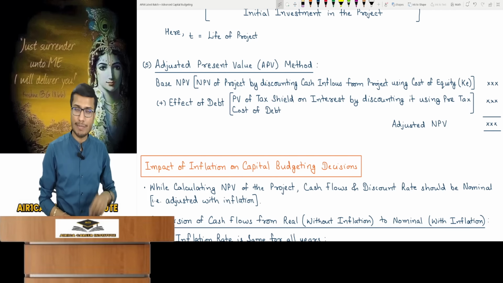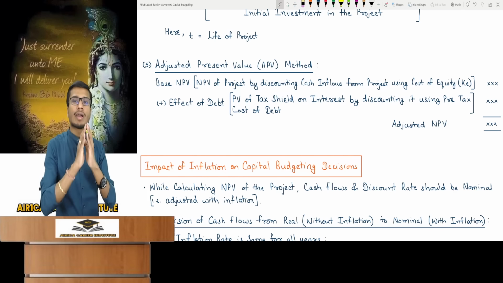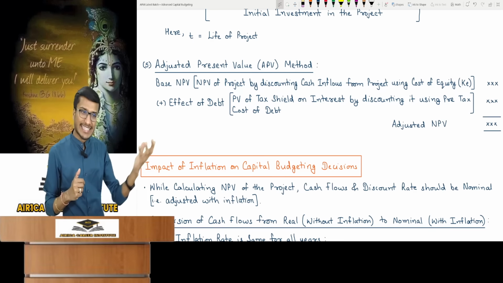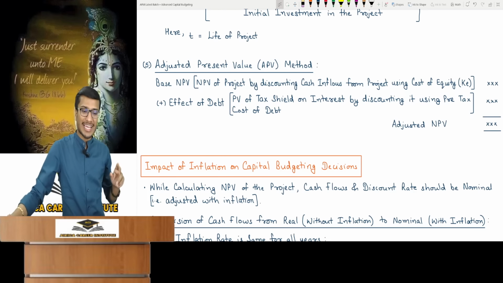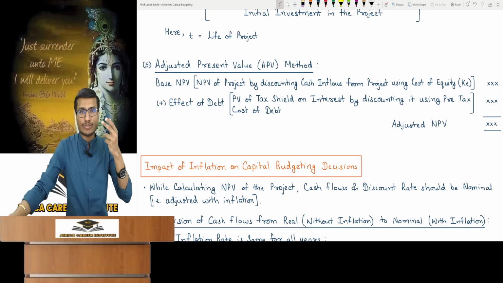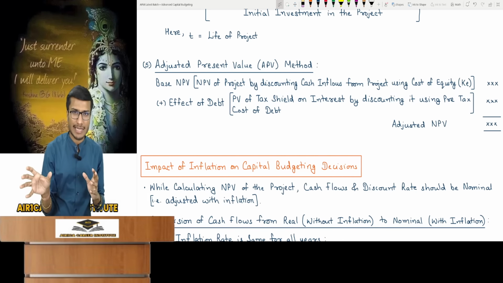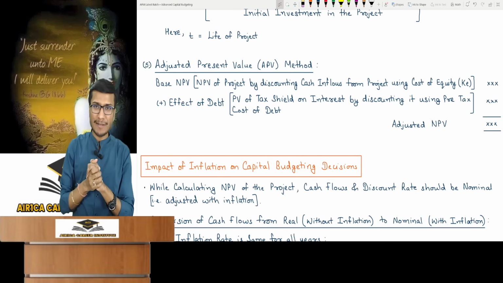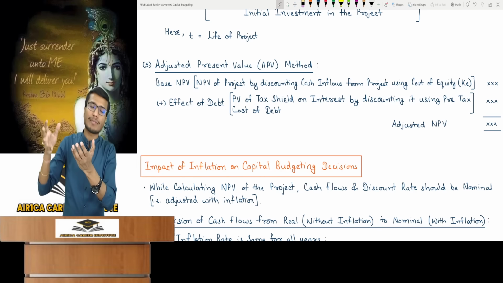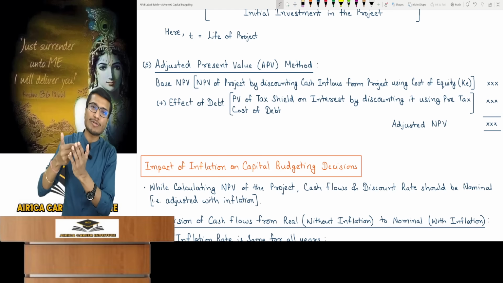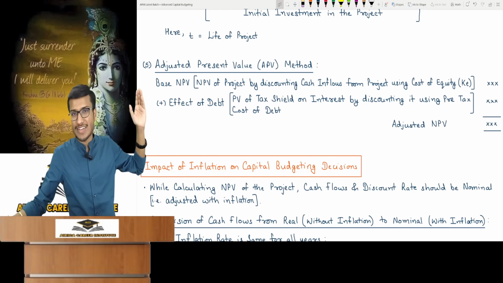First, we will calculate the base NPV. This means that you will assume that all the money invested in the project is from equity and I have no debt. In the question, there will actually be data that you took some money from equity, some from debt, but you have to assume that I took all the money from equity. Now, calculate the project's NPV by discounting cash inflows using the cost of equity. You've already calculated these cash inflows from the project as I've taught you. You just have to PV them with what? KE, cost of equity. When I'm taking cash flows of equity, meaning I'm assuming I brought money from equity, then what will be the discounting rate? It will be of equity, it will be KE. It's that simple. Then the project's base NPV will be obtained.